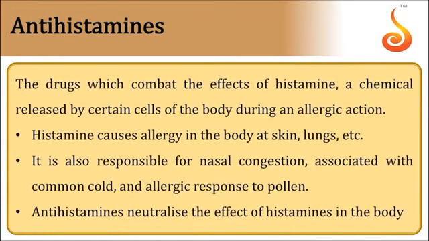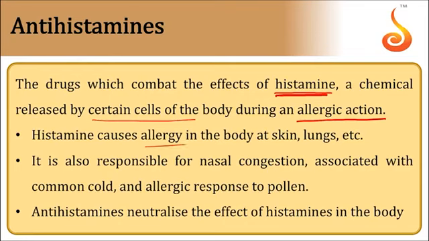Antihistamines. The drugs which can combat the effects of histamine. Histamine is a chemical released by certain cells in the body during allergic action. So the drugs which work against histamine are called antihistamines.